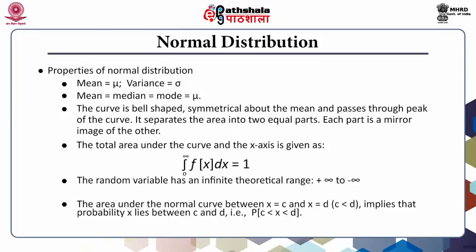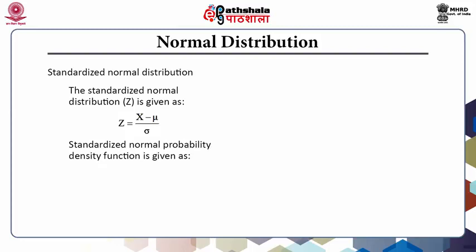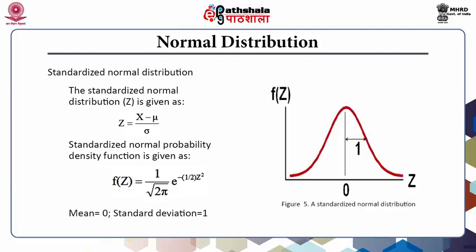The area under the normal curve between x equals c and x equals d, given c less than d, implies that the probability x lies between c and d, that is, the probability of c less than x less than d. Standardized normal distribution. The standardized normal variable z is given as z equals x minus mu by sigma. Standardized normal probability density function is given by the formula below. In a standardized normal distribution, the mean equals 0 and the standard deviation equals 1.